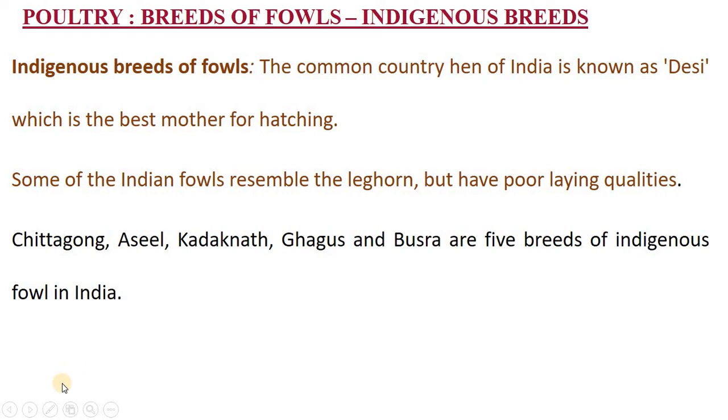Asil, Kharaganath, Gagas, Basra are the five breeds of indigenous breeds in India. So Chittagong, Asil, Kharaganath, Gagas, Basra. In addition, many more are there. We just confine ourselves to these five breeds, which are native to India, and they survive in Indian conditions excellently. Here you see the characteristics of each one, and many things are there.